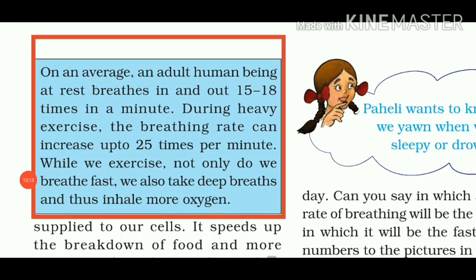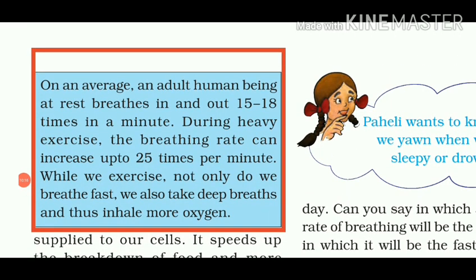On an average, an adult human being at rest breathes in and out 15 to 18 times in a minute. During heavy exercise, the breathing rate can increase up to 25 times per minute. While we exercise, not only do we breathe fast, we also take deep breaths and thus inhale more oxygen.